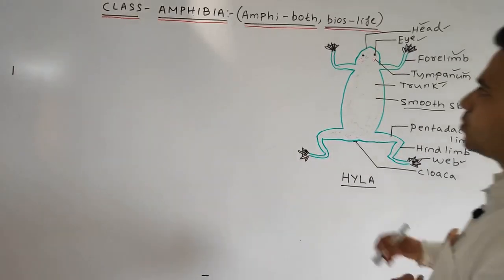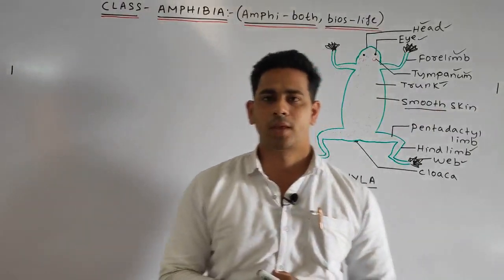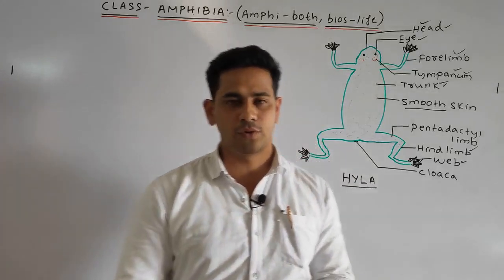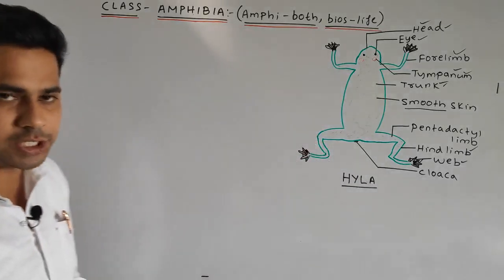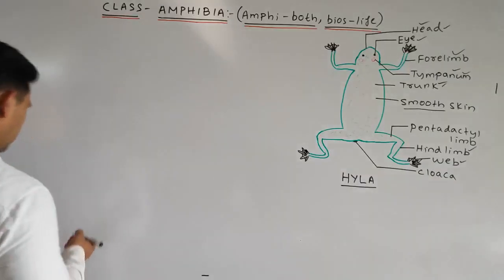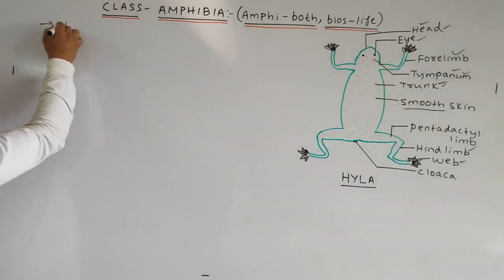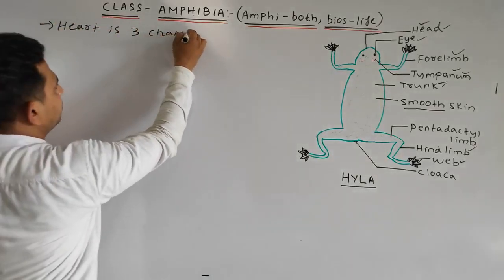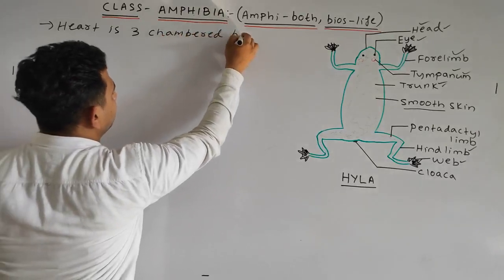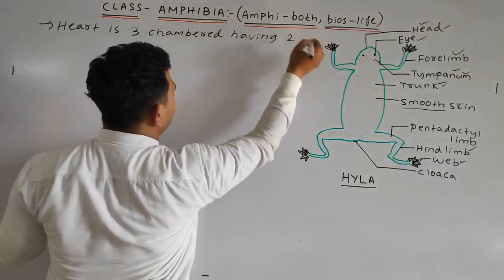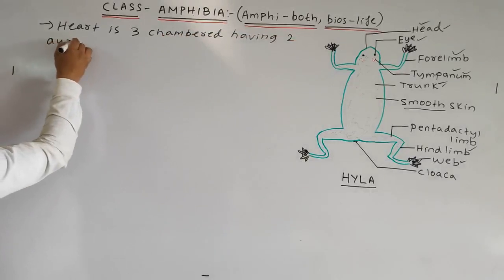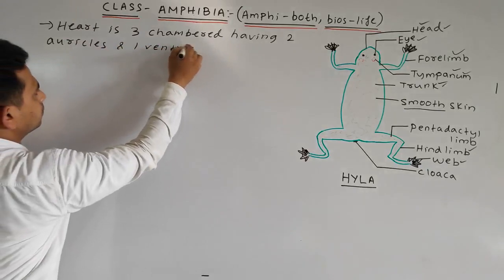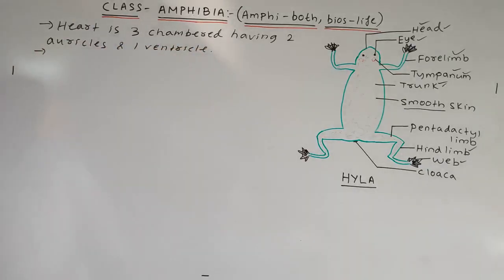Now, students, let us come to some more general points under the amphibia. How many chambers are present in the amphibian heart? The heart is three chambered, having two auricles and one ventricle.